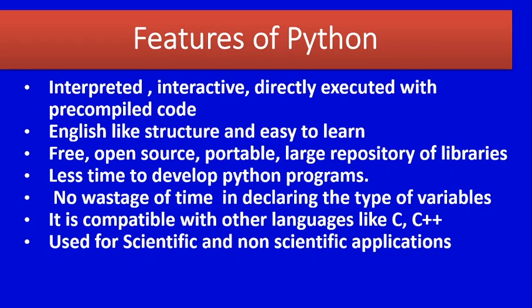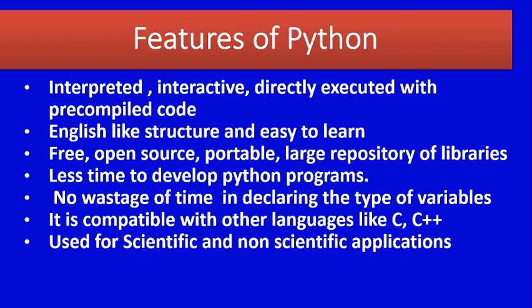First feature, that is interpreted, interactive, directly executed with pre-compiled codes. That is, I told you Python uses an interpreter to convert high level language to machine level language.